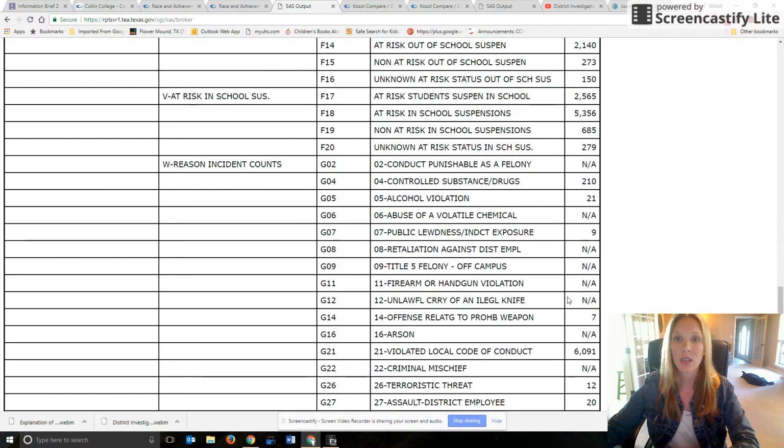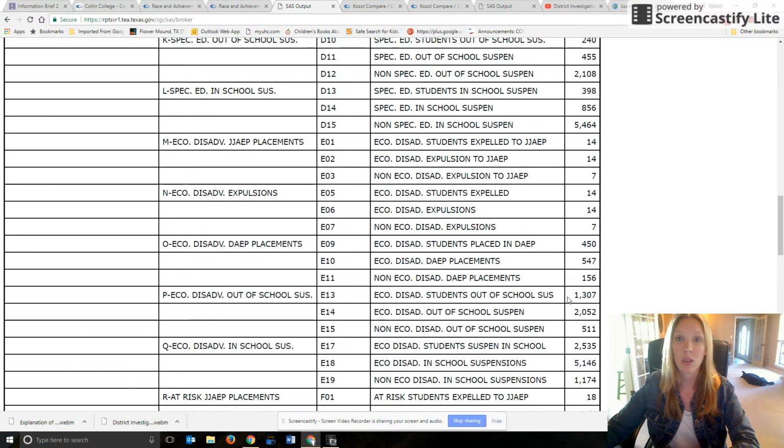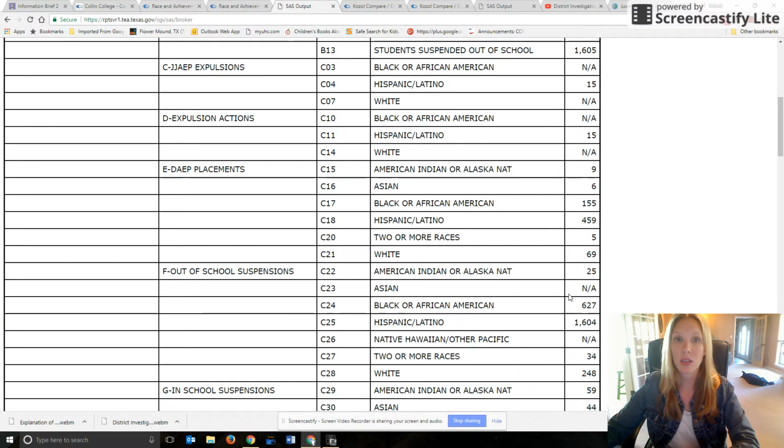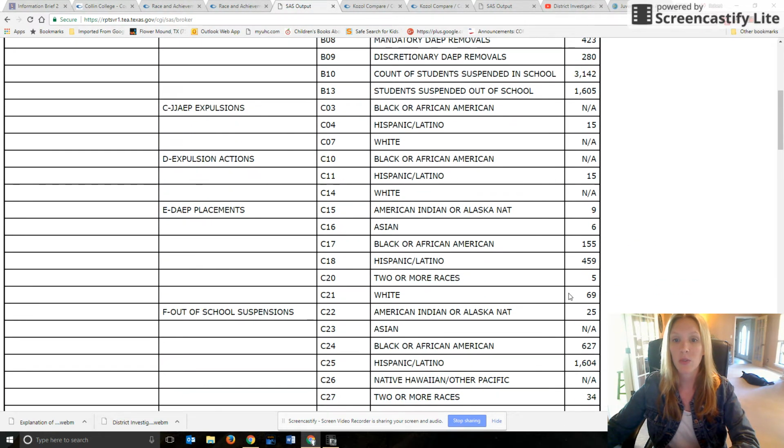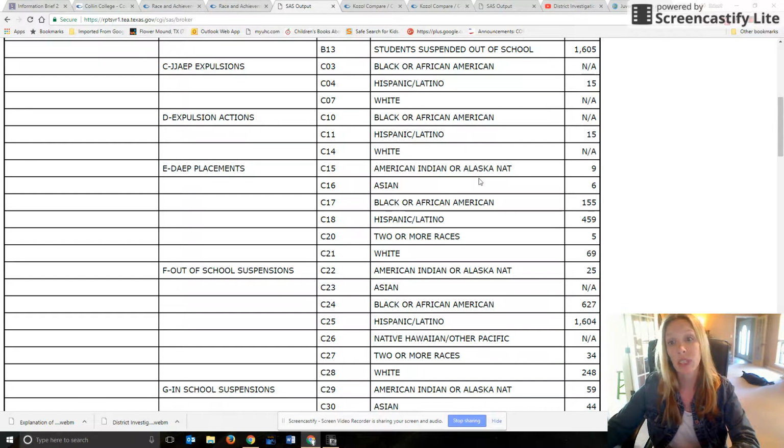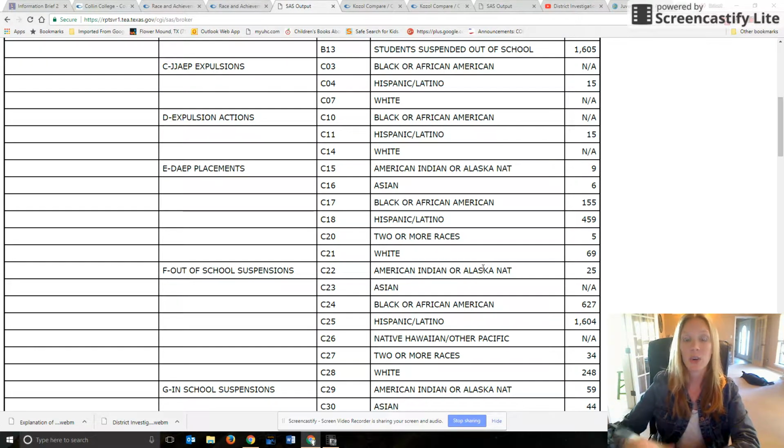But because we're looking at race and achievement, and one of the things that Kozol's book talks about is the disparity of disciplinary actions, that's why I want you to focus on the ones that give you the disciplinary action by race to see if there is some sort of disparity. Now, just like we were talking about with some of the other things, if Irving, you recall, is 77% Hispanic, what we should see is similar numbers here. Or if it's 10% white, we should see about 10% of those total expulsions also being white. We shouldn't see a disparity between races and discipline. It should mirror the demographics that we're seeing reflected inside the school district.